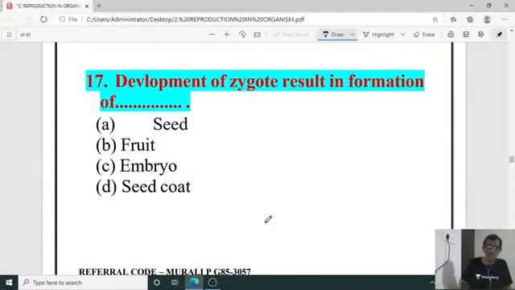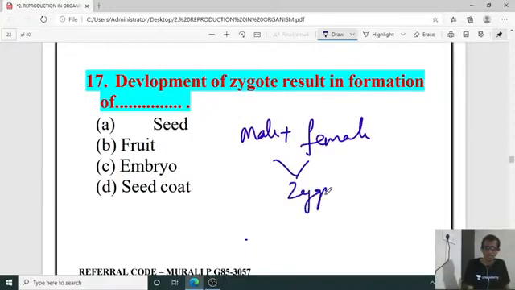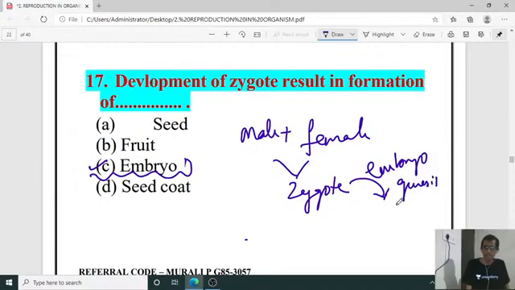Then, development of zygote results in formation of what? After fertilization, after the fusion of male and female gamete, the zygote is formed. The development of this zygote under embryogenesis gives the embryo, isn't it?